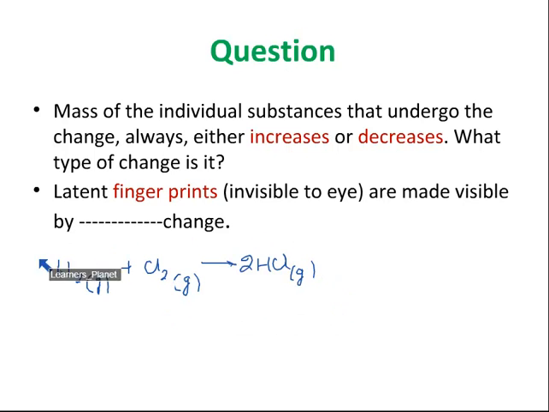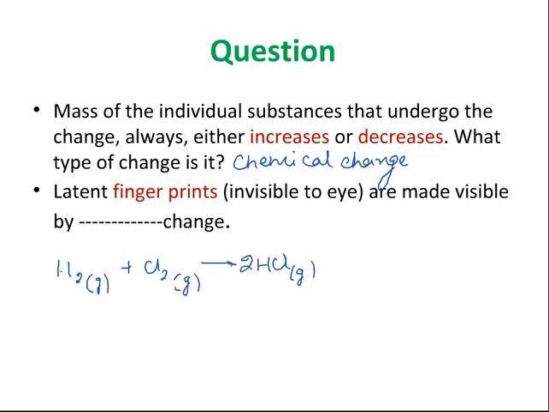There is no change in the total mass of the substance. Got my point? So the answer of this question would be a chemical change. Okay, I'll write it here, that would be better. So our conclusion is that it is a chemical change.